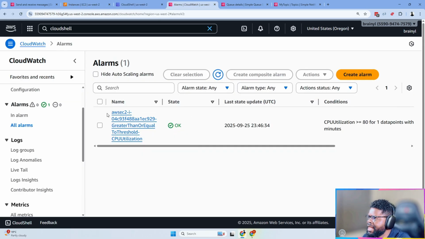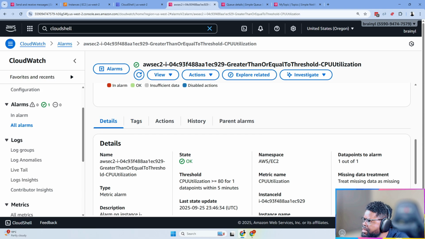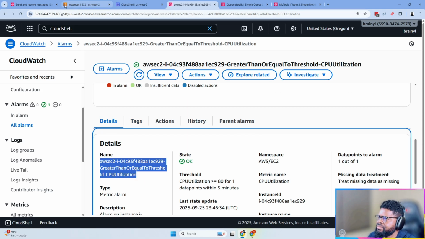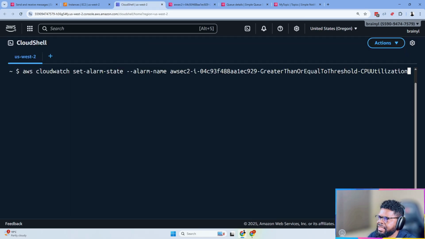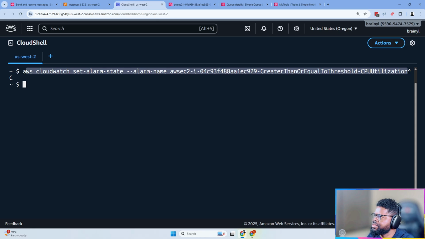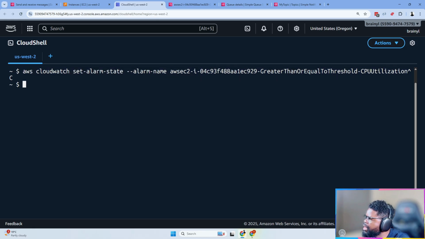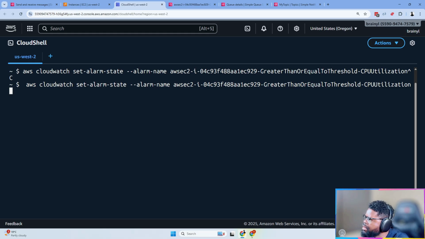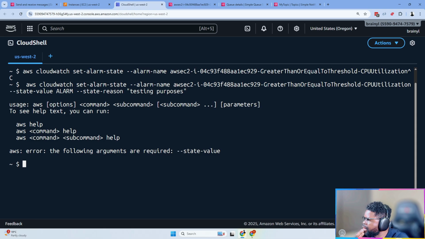So what's the name of the alarm? The name is this one. Let me see, this is here. So I'm going to paste the name here, right? Oh no, I think I did that wrongly. I think it probably would work. Let me try it. I'm just going to copy and then paste it. Okay, and then I'm just going to set the alarm state, right? You can set states of the alarm. Yeah, so it's not working, so I'm just going to copy the correct command.